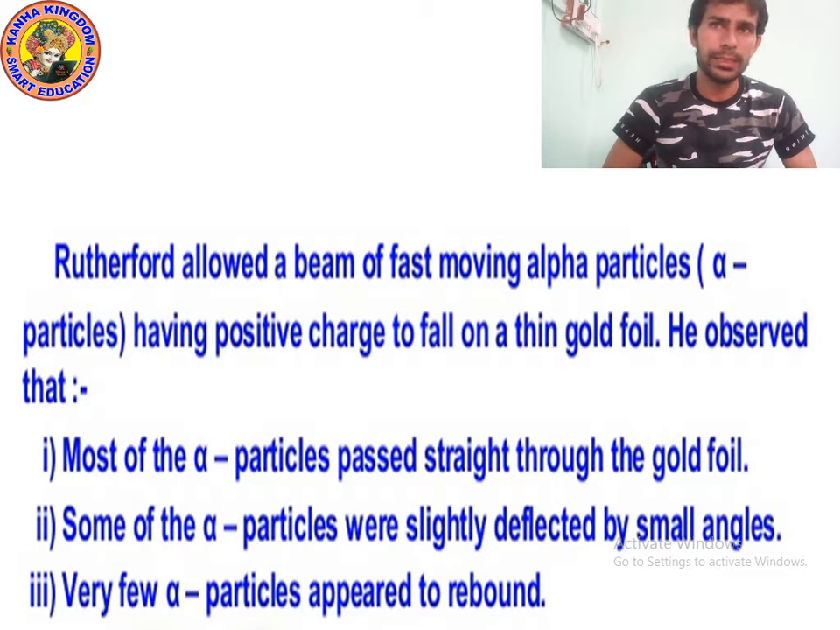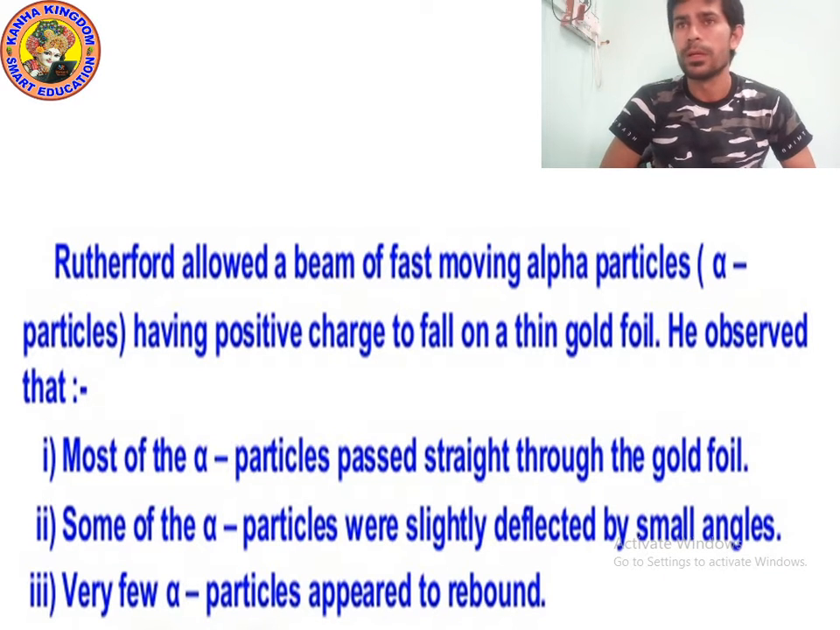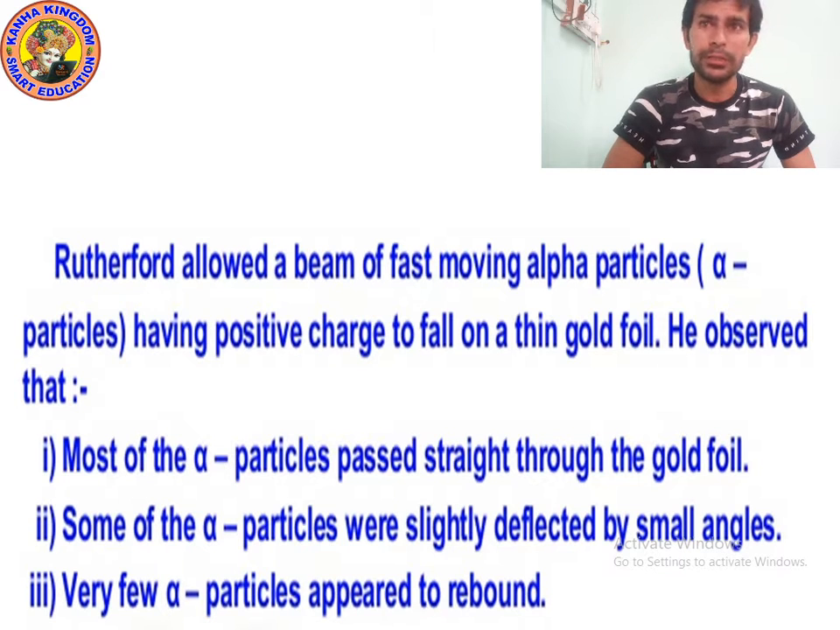So kids, as you can see, Rutherford allowed a beam of fast moving alpha particles having positive charge to fall on a thin gold foil, and then he observed that most of the alpha particles passed straight through the gold foil, and some of the alpha particles were slightly deflected by small angles.